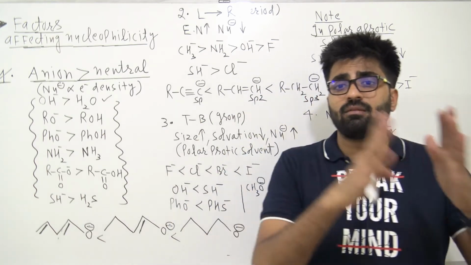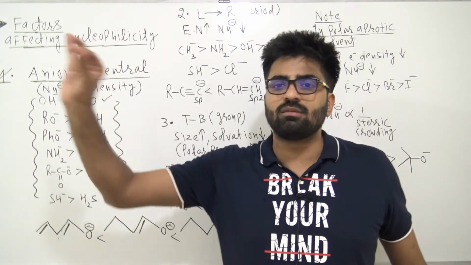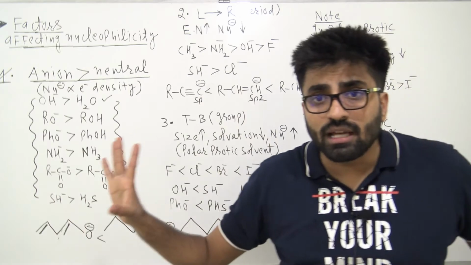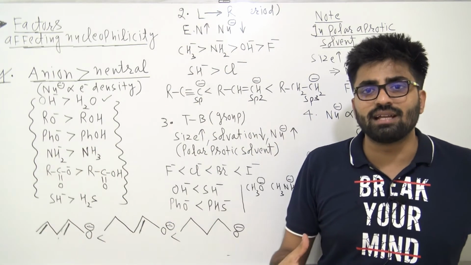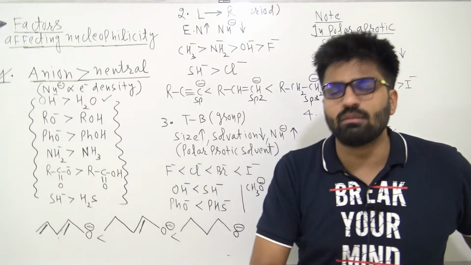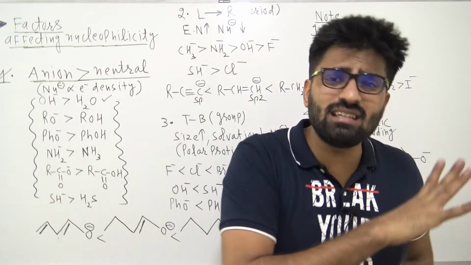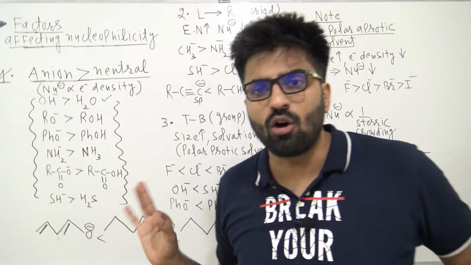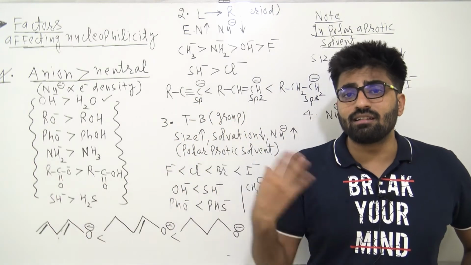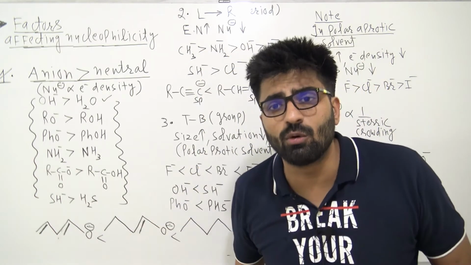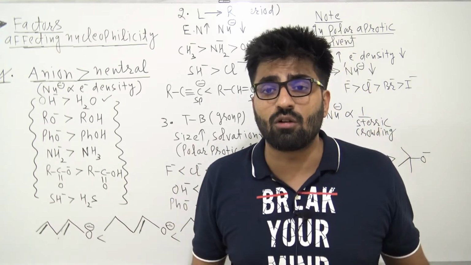Suppose we have F minus, Cl minus, Br minus, I minus. We are comparing their nucleophilicity in water. I minus has maximum size, since down the group size increases. If I minus has maximum size, its solvation will be least. It will be least surrounded with water molecules. This is the meaning of solvation or hydration. Its hydration will be least, which means it will be least surrounded by water molecules.